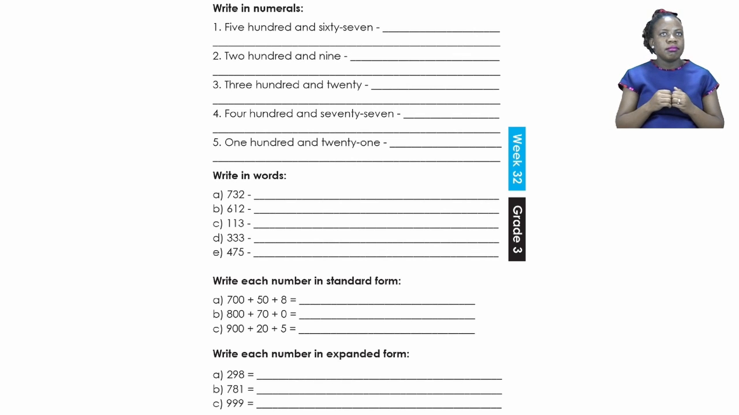The first part is asking us to write the numbers as they are in numbers. Then the second one is asking us to write them in words. After that, we're going to write each number in standard form. And then we're going to do it in expanded form. So let's take a look because we're going to do each one together.